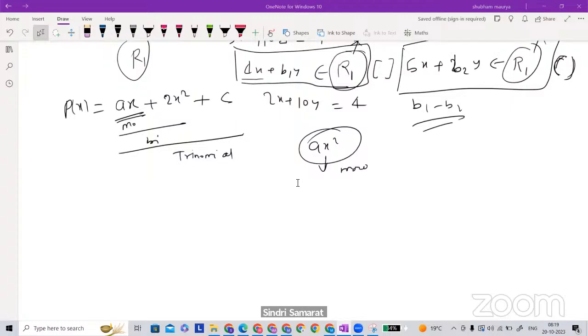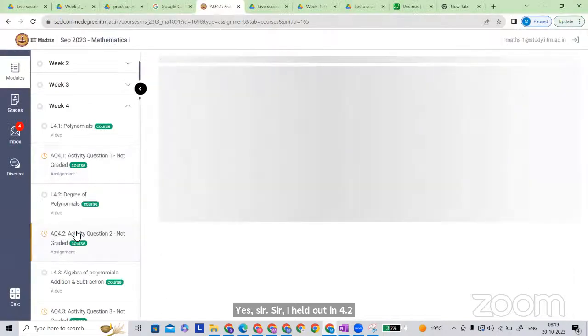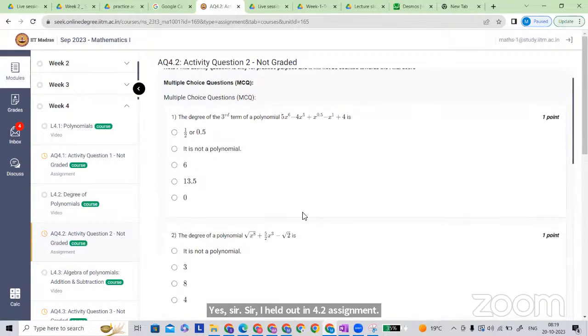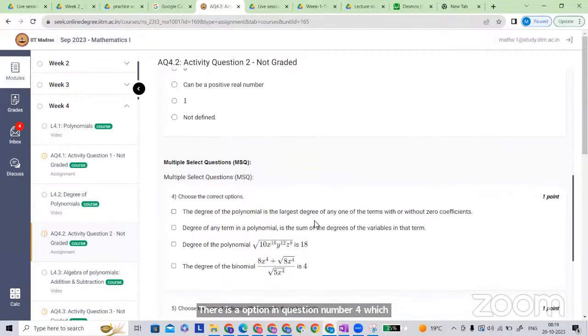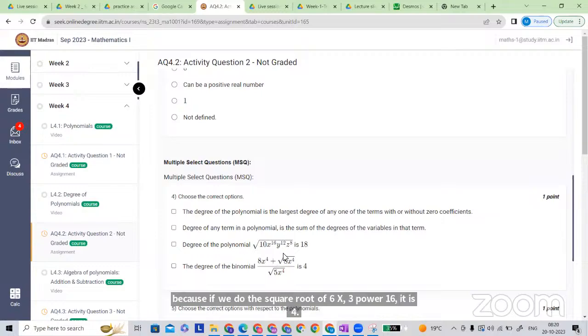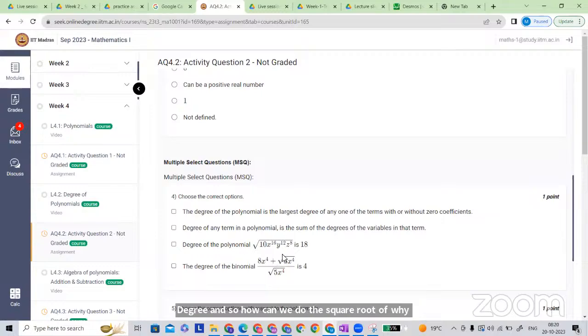I have a doubt in 4.2 assignment. There is an option in question number 4, which is the third option. Sir, how is the degree of the polynomial 18? Because if we do the square root of x to the power 16, it is degree 4, so how can we do the square root of y to the power 12?